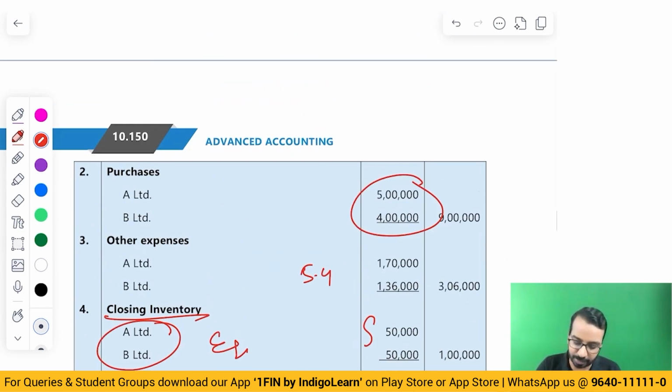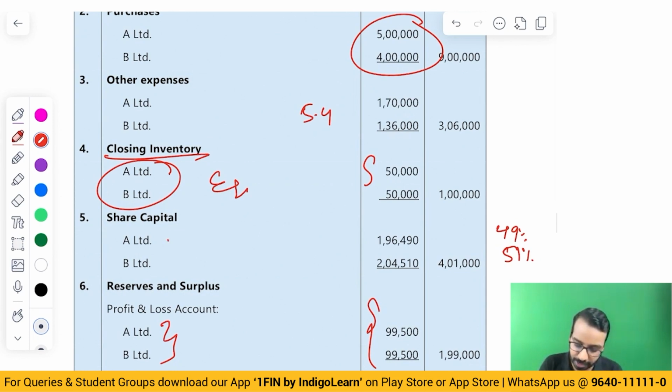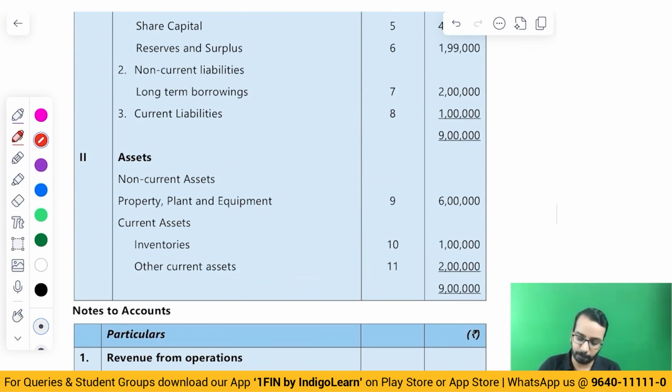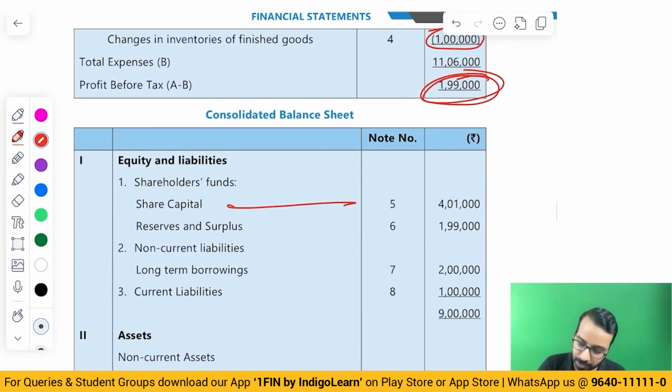Now this equity share capital that you get is the balancing number. This balancing number, you will give 49% to A and 51% to B. That is how you will solve in the question. So here in the share capital, you have the balancing number, 49% to A and the balance to B.